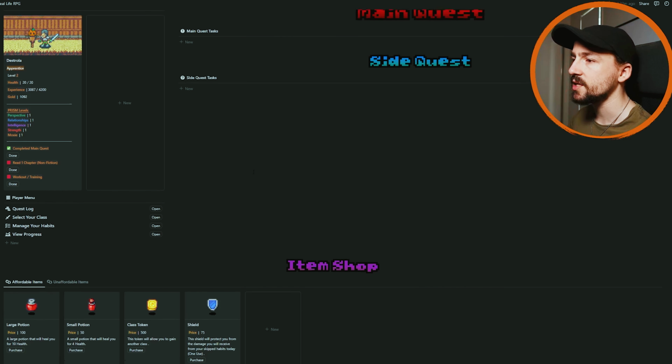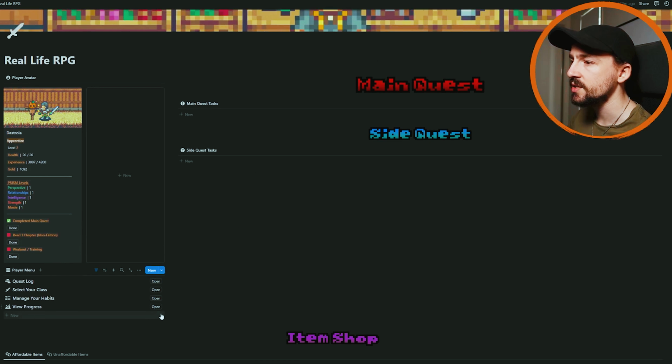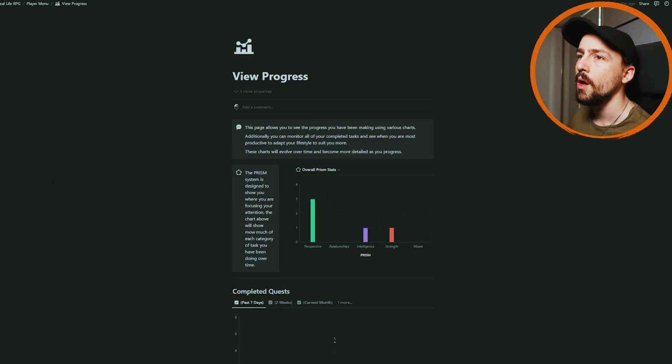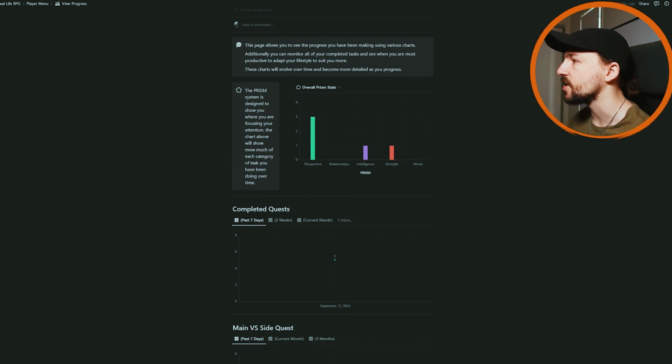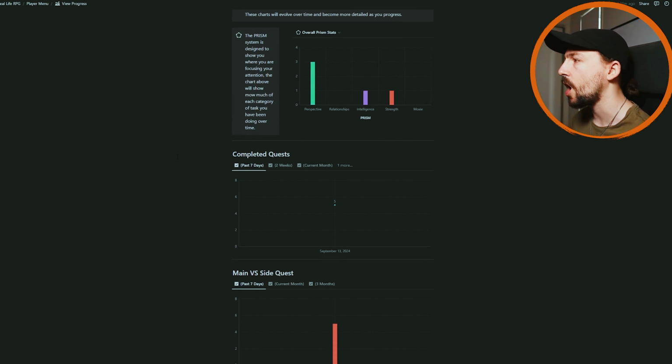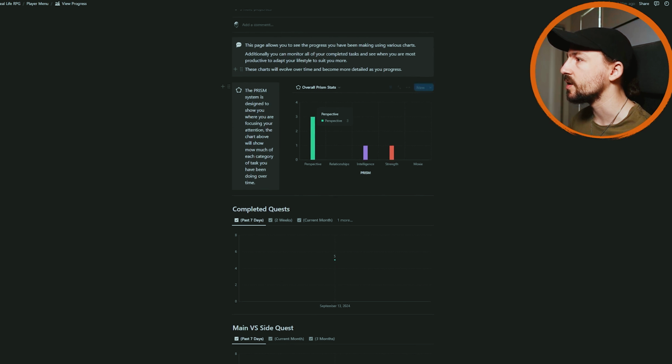And finally, one of the last things I wanted to show you in regards to this is one of these new tabs that is still quite evolving, but I wanted to just have a basic sort of interface that shows me the tasks I've done, the type of tasks, and overall my PRISM stats of what I've been doing. So there's this view progress tab that gives you a little bit of an understanding of, okay, well, I've done 3 perspective, 1 intelligence, and 1 strength task.